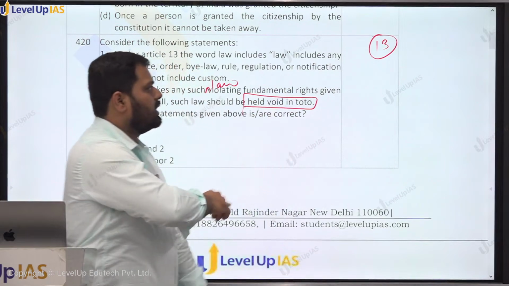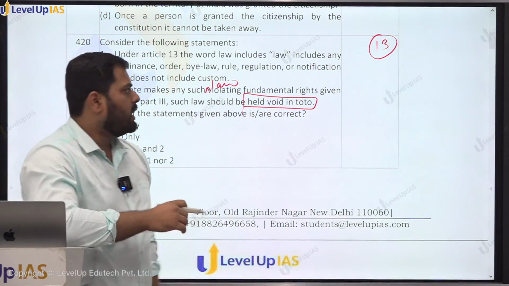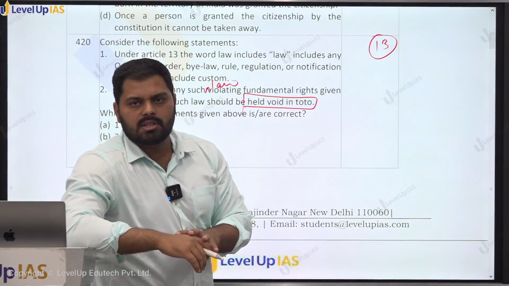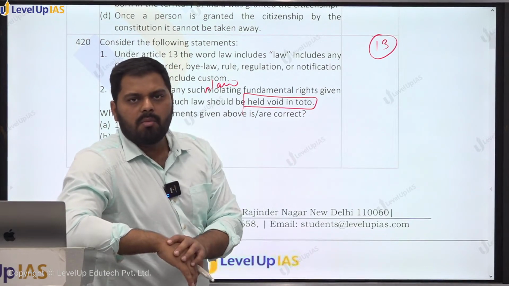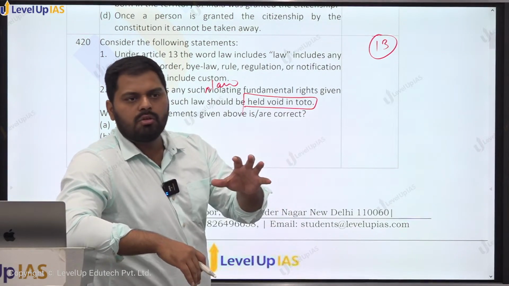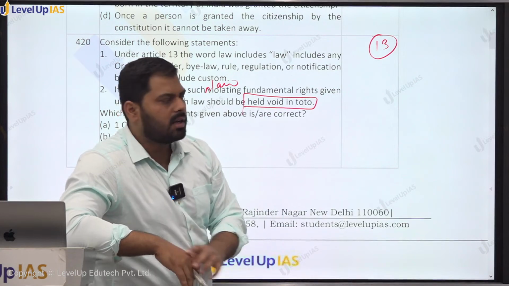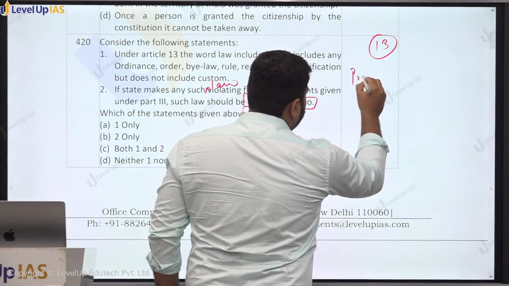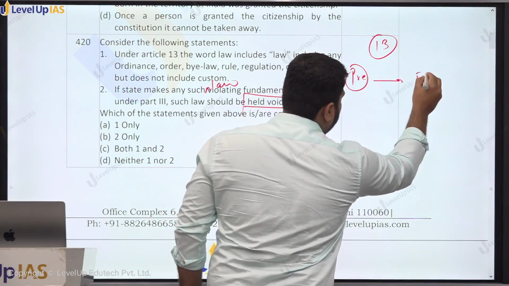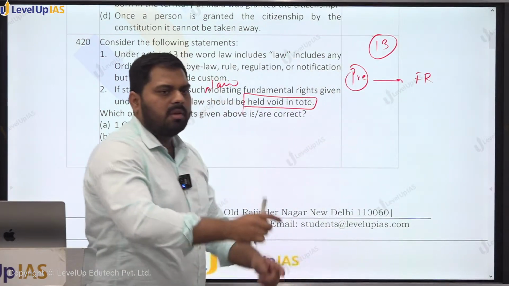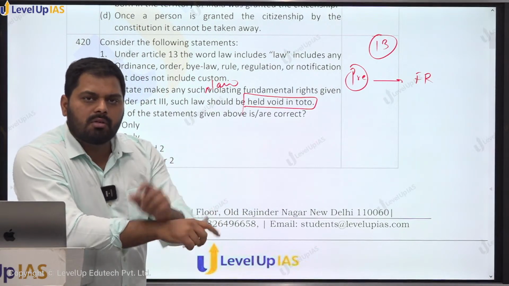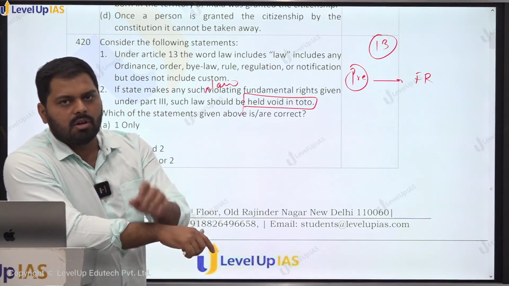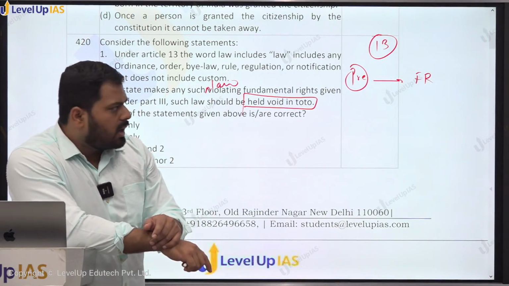Article 13 contains two or three provisions. One, it forbids the state, meaning the Parliament, from making any law which is going to abridge the fundamental rights, right? So in this situation, there will be two things. One, that there is a pre-constitution law and that is now conflicting with the fundamental rights, or there may be another situation: after the making of the Constitution, Parliament enacts a law which is violating the fundamental rights, right?